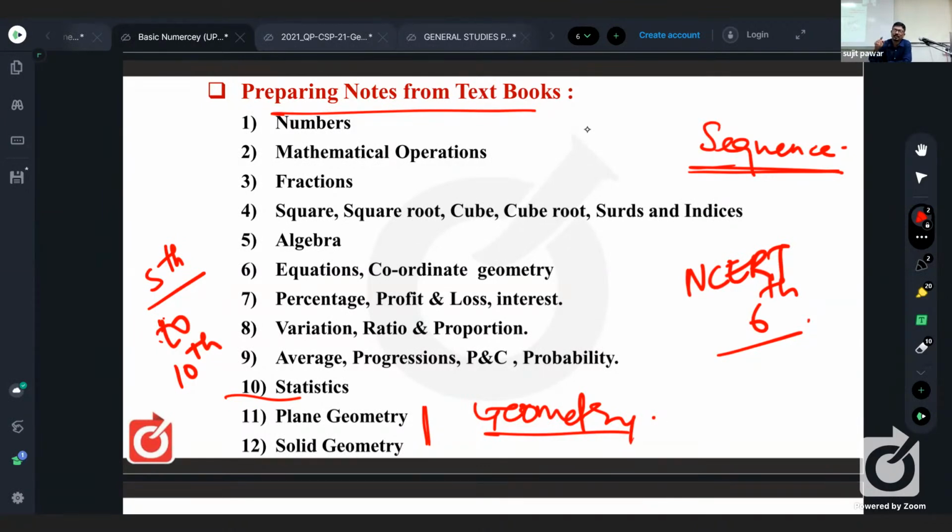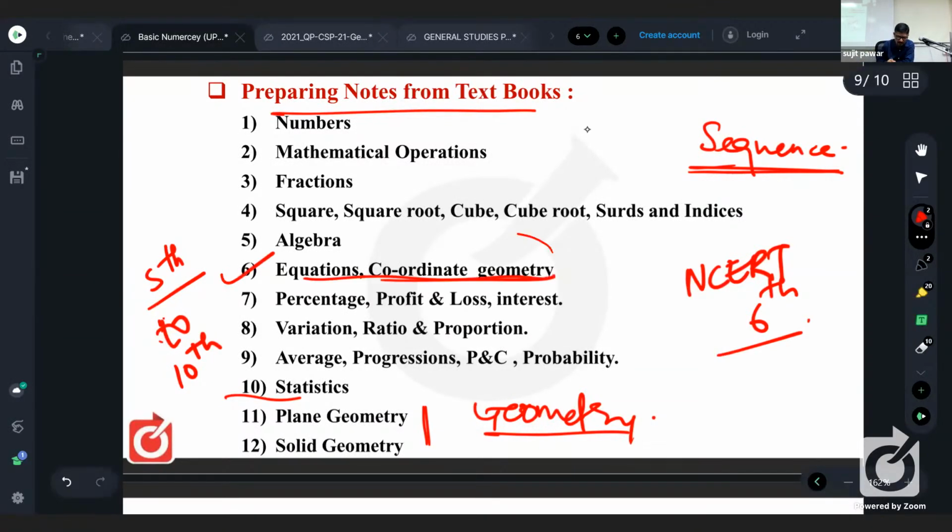So after getting the geometry concepts from 5th, 6th, 7th and 8th, only then you have to go for Maths 2 from 9th and Maths 2 from 10th. Is it clear? In Maths 2 from 9th and 10th, you will find coordinate geometry. That is to be done along with these equations. Are you getting me?